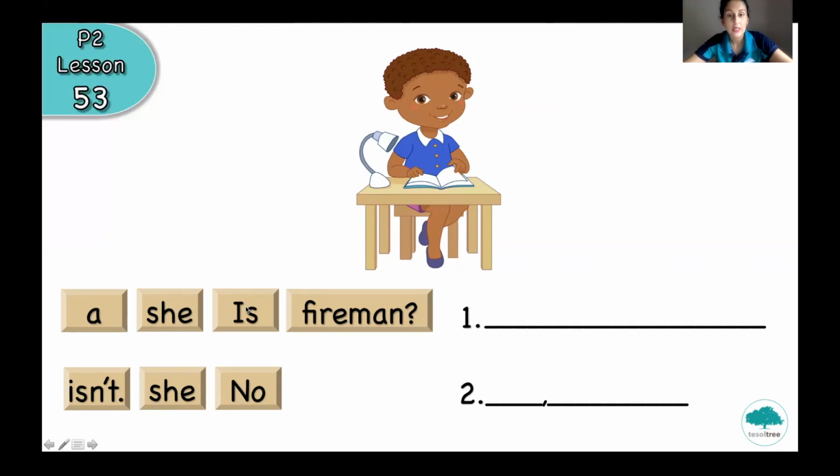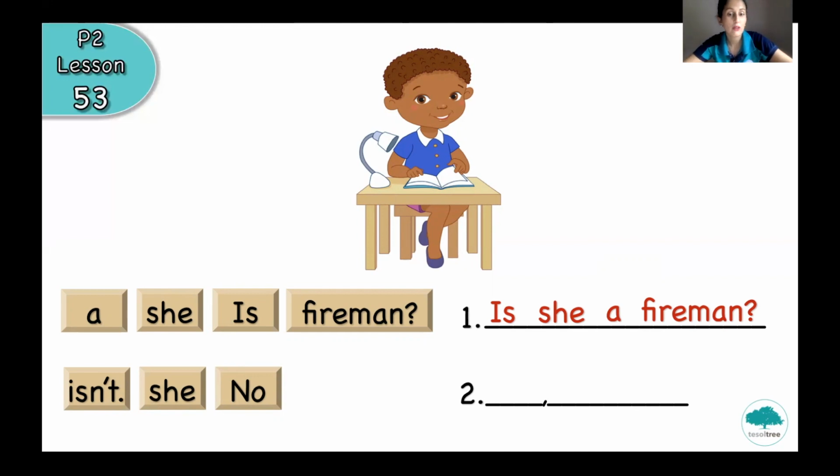She is fireman. Let's make a question first. So do you remember? Is she a fireman? Yes, very good. Okay, is she a fireman? I want you to answer this question.